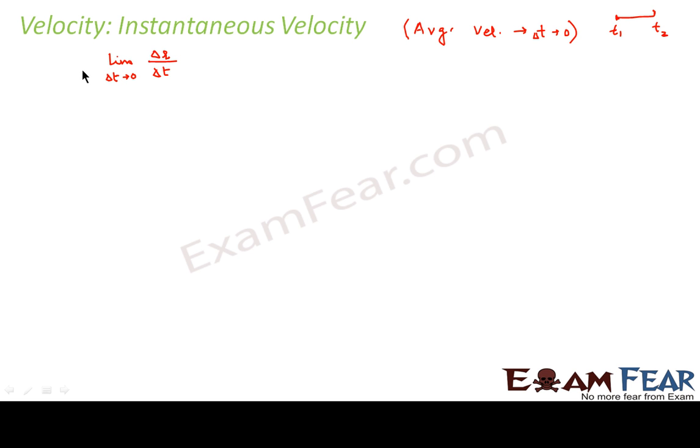So we can see that instantaneous velocity is equal to the limit delta t tends to 0 of delta r by delta t, or using the concept of limits in mathematics, we can write it as dr by dt. So instantaneous velocity is given by the derivative of the position vector with time. So this is about how we define instantaneous velocity.